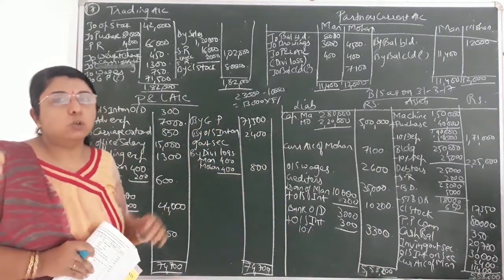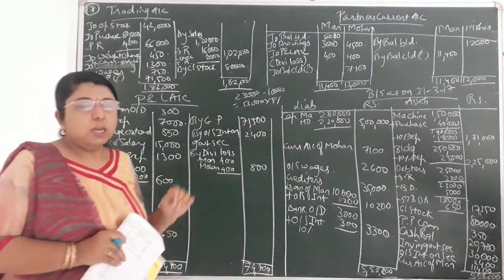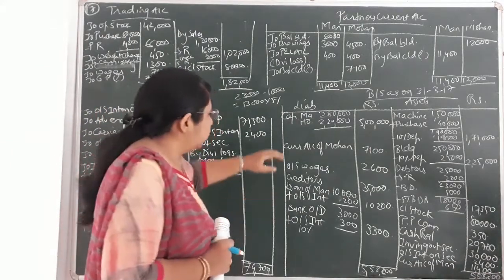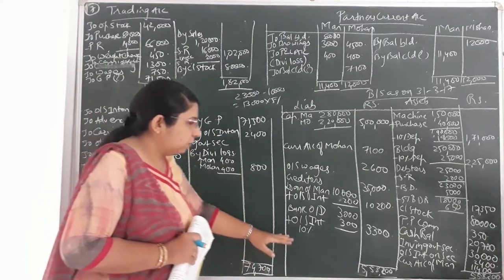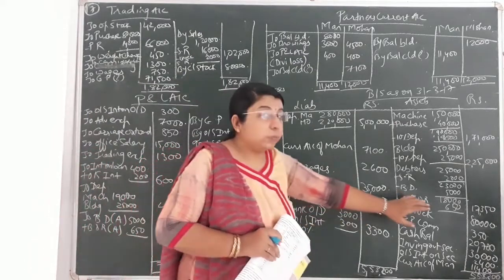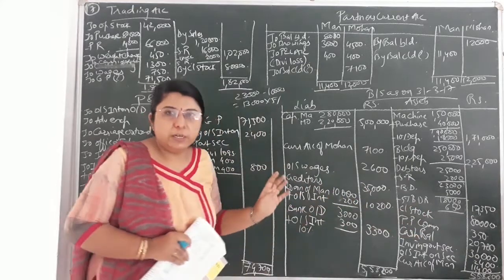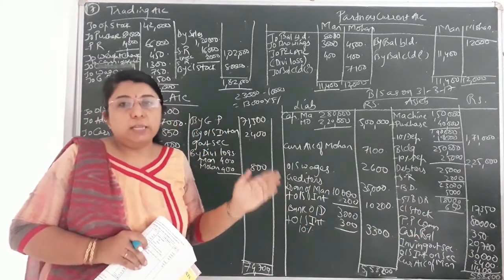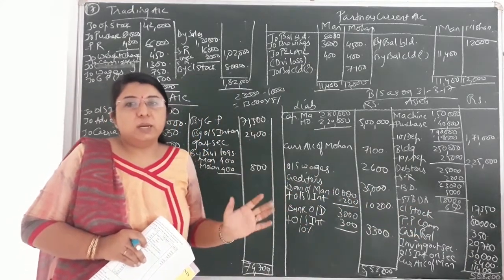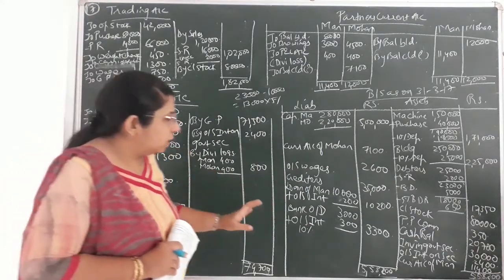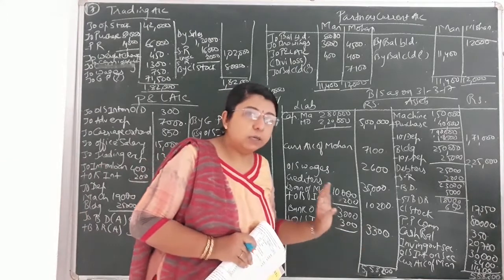Now we have to tally the balance sheet, whether the total of liability and asset side is coming equal or not. You can see all the effects that I have given in the outer column. There should not be any effect remaining in the inner column. If any effect has been remaining in the inner column, then we will not count that in the total, and that's why the total of the liability or asset side may not come equal. So see that no effect remains in the inner column.